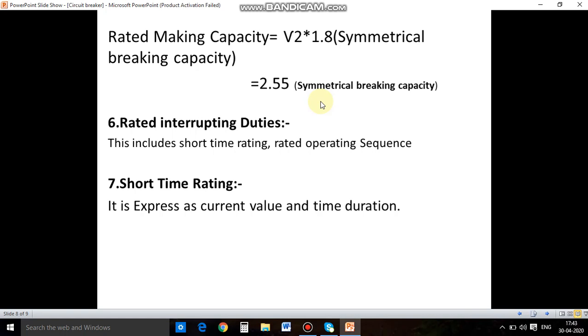These include the short time rating and rated operating sequence. Next, short time rating. It is expressed as a current value and a time duration.